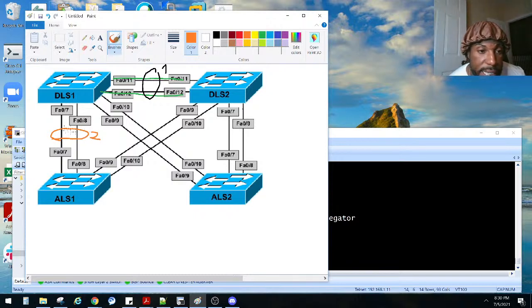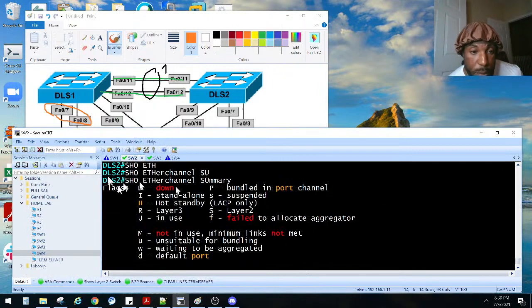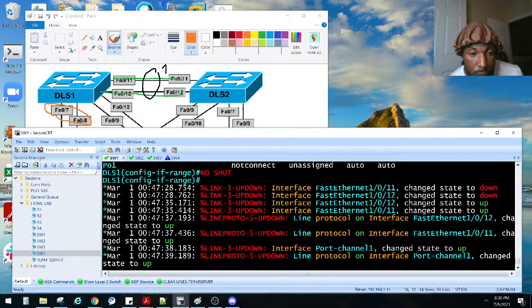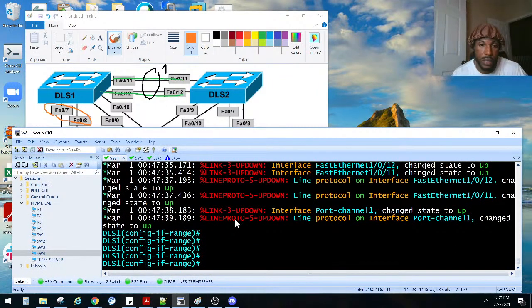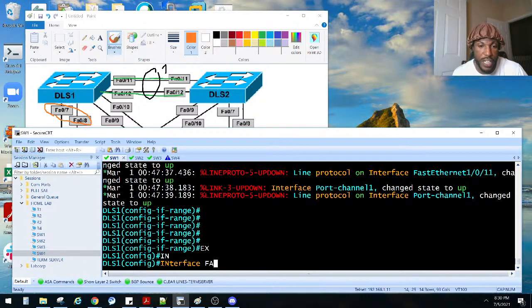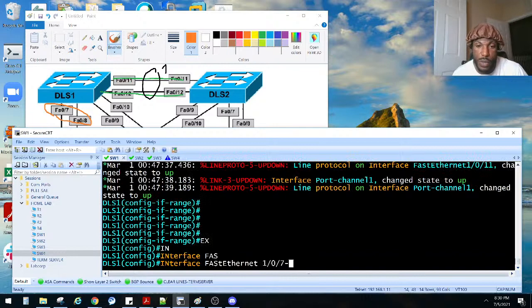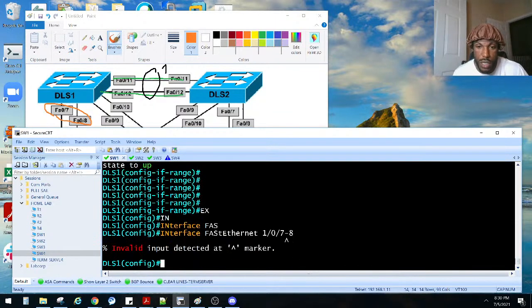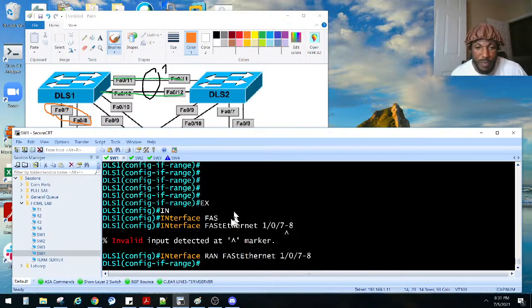So they want to put this in port channel 2 using LACP. So let's go to those links, FA0/7 and 8. I'm going to shut them down. Where are we at? DLS1. Interface range FastEthernet 0/7 through 8. What am I missing here? Oh, I'm missing the range keyword there. What's wrong with me, man?